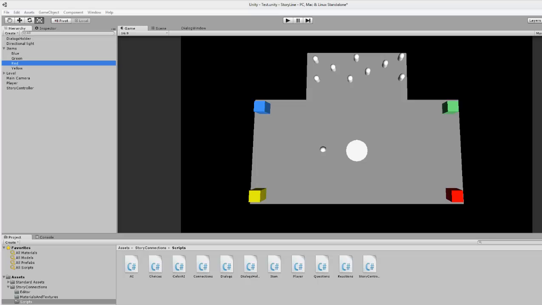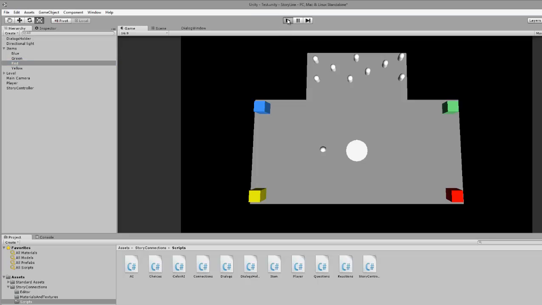Hello. In this video I will show off the Unity asset called StoryConnectors. StoryConnectors is an asset used to connect a dialogue with the player choices and reactions, and the reactions are AI reactions, or whatever you need them to be. So first off, let me show off the simple scene I set up to show this.